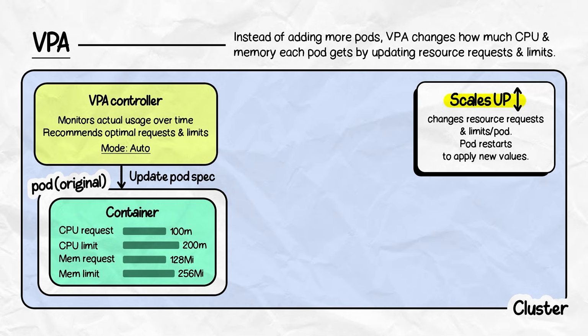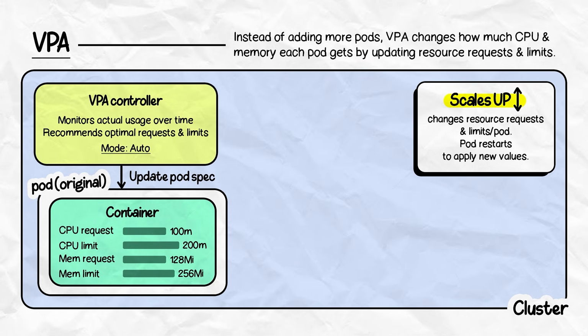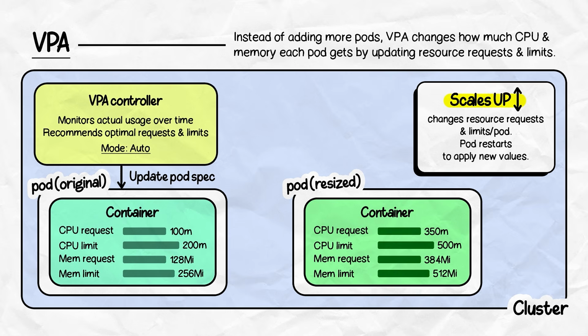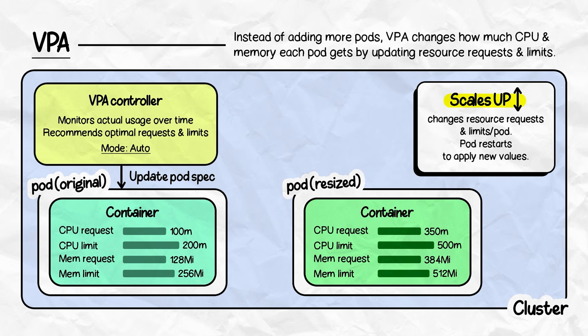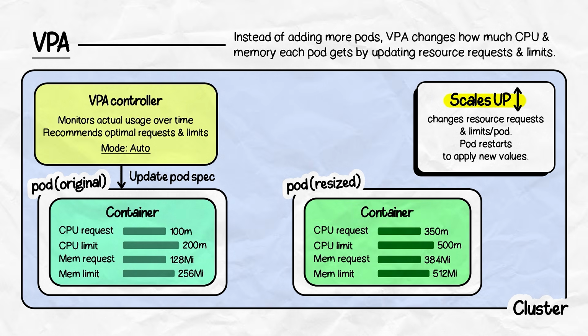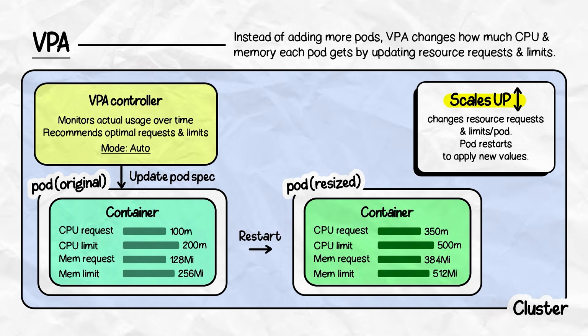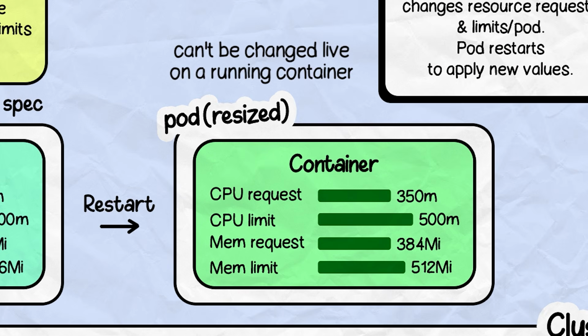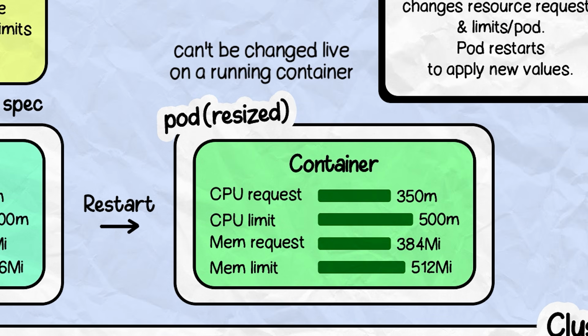As an example, VPA continuously monitors the actual CPU and memory usage of a running pod over time. Based on those usage patterns, it calculates better request and limit values automatically. And when VPA applies new resource values, the pod usually has to be restarted because CPU and memory requests are part of the pod spec and can't be changed live on an already running container.